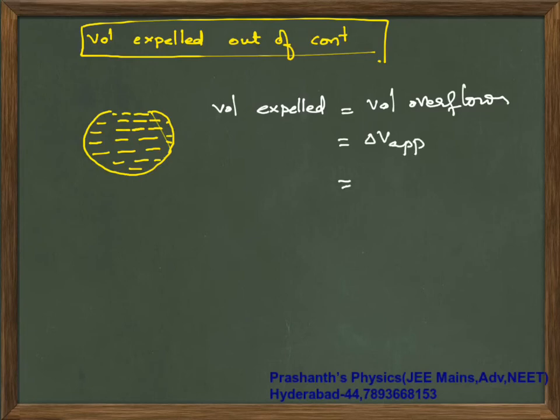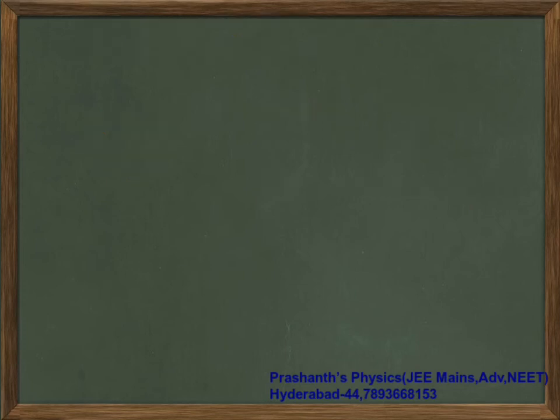Only the apparent expansion amount of liquid will flow out of the container. So your apparent expansion is initial volume times gamma of liquid minus gamma of glass container, or whatever container you have, into delta theta. That is your volume expelled. This difference is what you are supposed to calculate. Depending upon that, your basic values of temperatures will be given. You can substitute, simplify, and then do the answer.